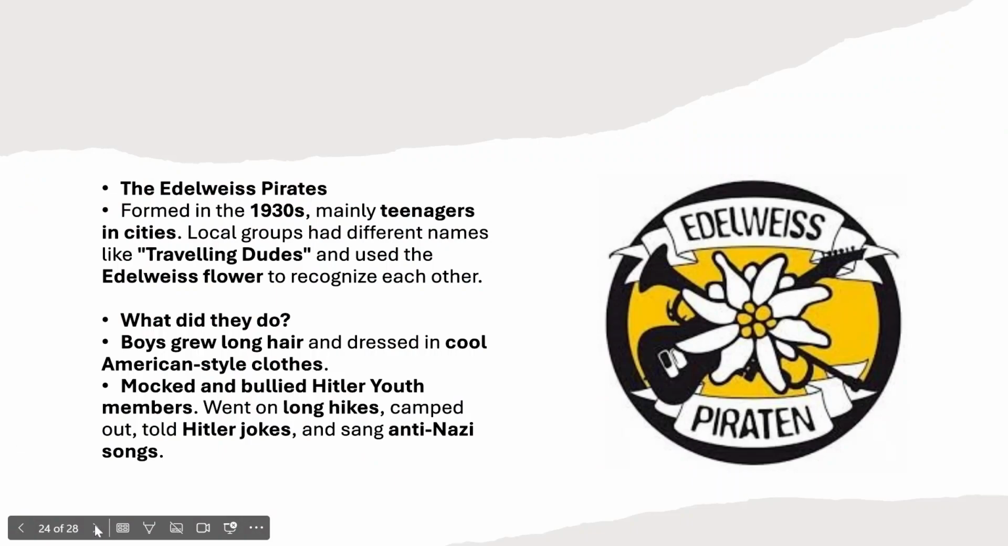The Edelweiss Pirates, the youth opposition, formed in the 30s, mainly teenagers in cities. Local groups had different names, like Travelling Dudes, and used the Edelweiss flower to recognize each other. Fortunately, the Nazis could recognize that too, so they got arrested. What did they do? Boys grew their hair long. They dressed in cool American clothes. They mocked, bullied, and attacked Hitler Youth members. They went on long hikes, camped out, told Hitler jokes, and sang anti-Nazi songs. So yeah, it's opposition, but it's not going to threaten the Nazis, is it really?